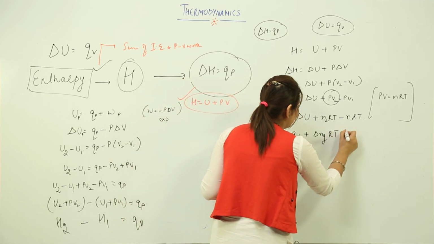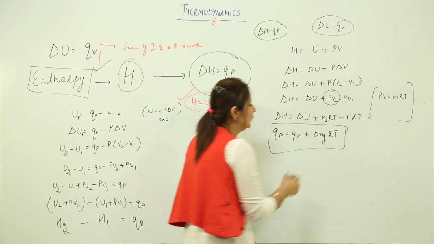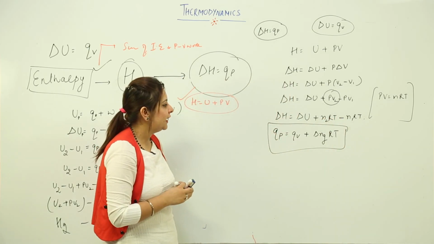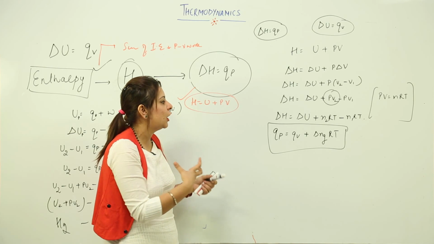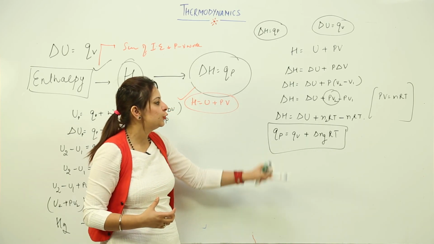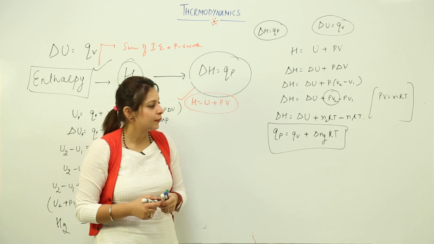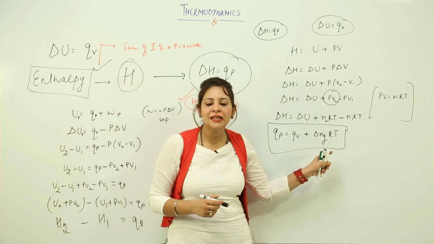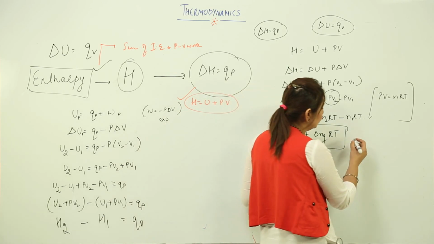So this is the equation which we get when the reaction involves gaseous moles, or you can say it is the relation between QP and QV. So QP is equal to QV plus delta Ng RT. Now you need to know how to calculate this delta Ng. I will tell you how to do that.